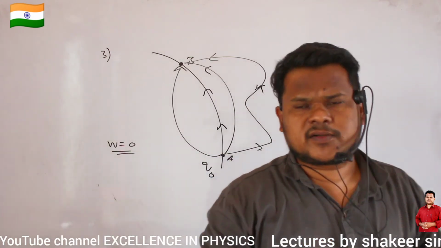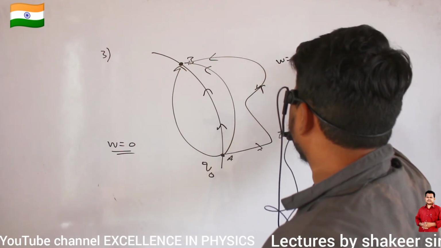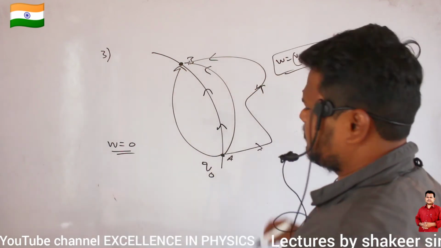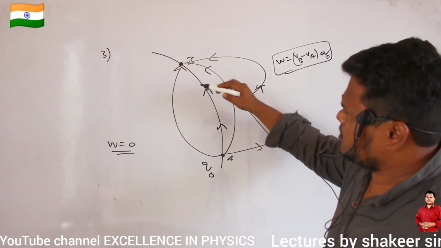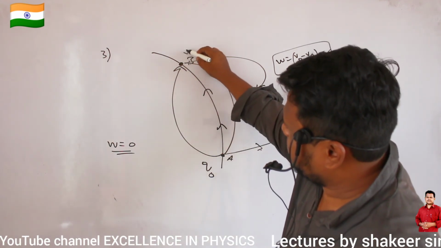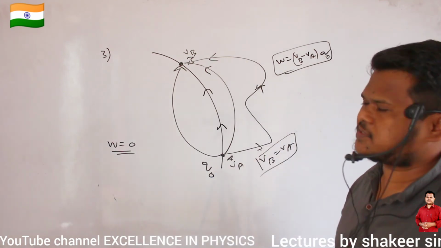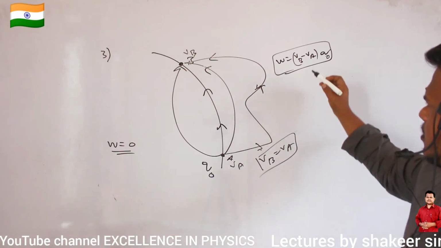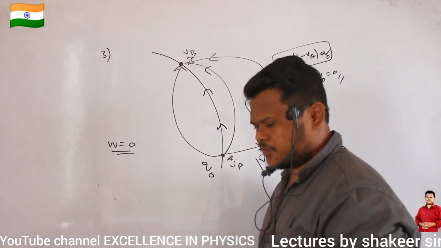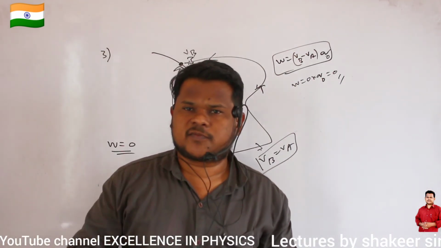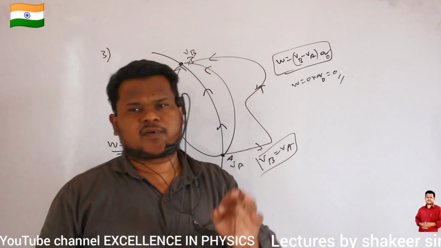What is the reason that work done is 0? Work done is equal to (VB minus VA) into Q. This relation we have already studied. Work done is equal to the potential difference multiplied by the charge which you are moving. This is an equipotential surface, so here the potential will be VB, here the potential is VA. Definitely I can say VB is equal to VA because this is an equipotential surface. And when VB equals VA, the potential difference will become 0. So work done is equal to 0 into Q0, so work done will be 0 joules. It means to move a point charge from one point on the equipotential surface to another point on the same equipotential surface, work done will be 0.